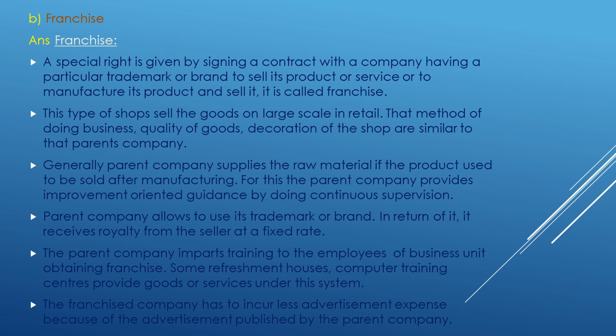The method of doing business, quality of goods and decoration of the shop are similar to the parent company's. Generally, the parent company supplies the raw material if the product is to be sold after manufacturing. For this, the parent company provides improvement-oriented guidance by doing continuous supervision. The parent company allows use of its trademark or brand.